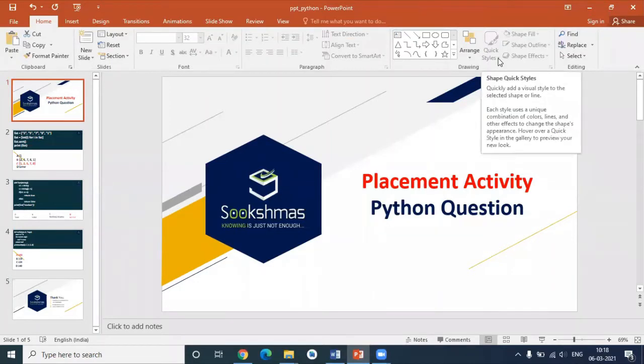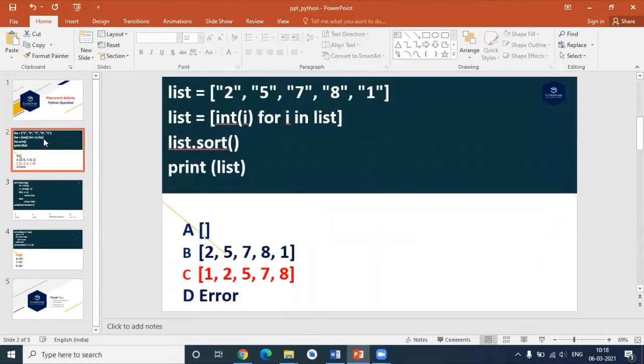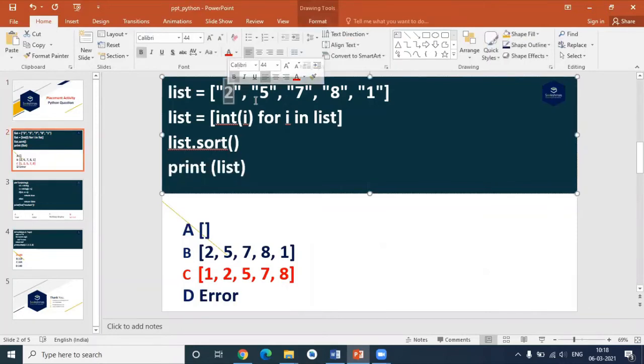We can see the Python question solutions, which appeared in a previous Sunday placement activity. This is the first question. Here I'm creating a list along with some values. The values are not in integer format, they are in string format, because I enclosed the values within double quotes. Anything enclosed within double quotes means a string. So it is a list of strings, and the object type is also list.